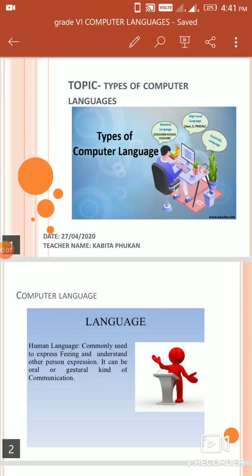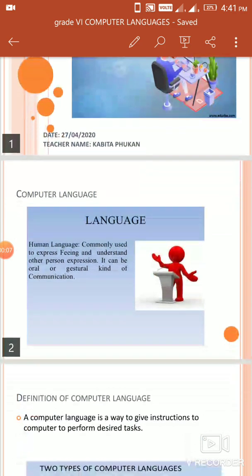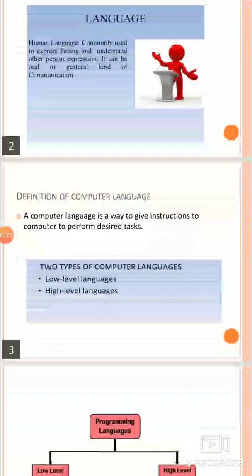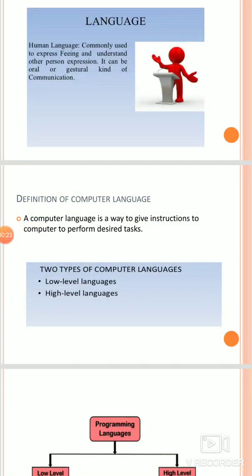Students, in today's class, we will learn about the different types of computer languages. As we human beings need a language to express our feelings or another person's expression, similarly, a computer also needs a language to give instructions and to perform a certain task. Now, what is a computer language? A computer language is the way to give instructions to a computer to perform desired tasks.